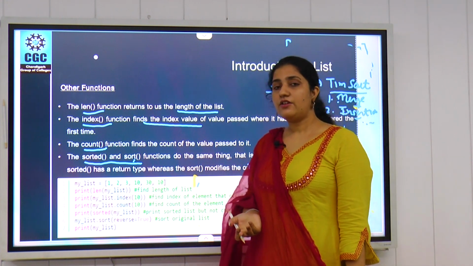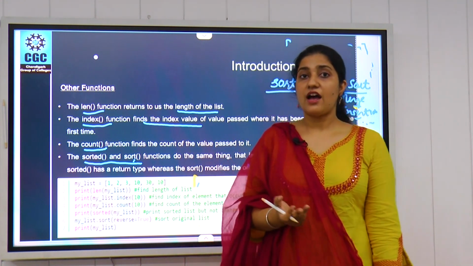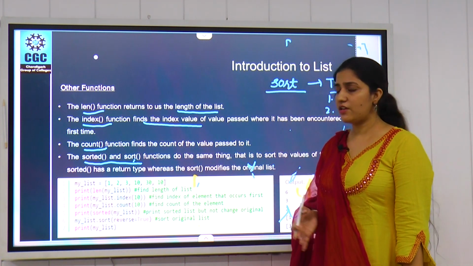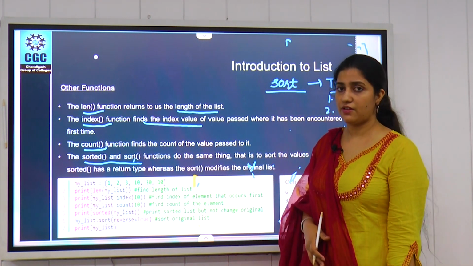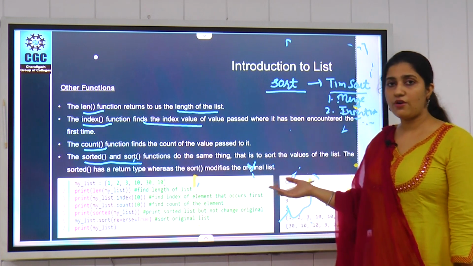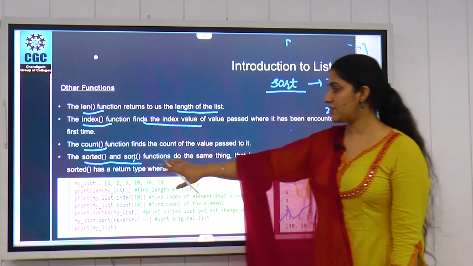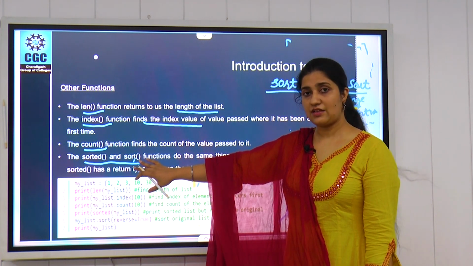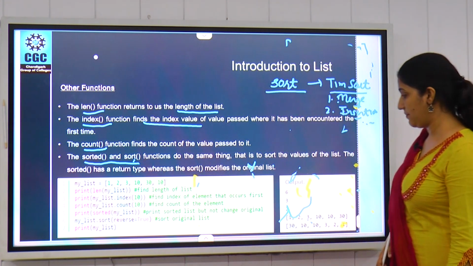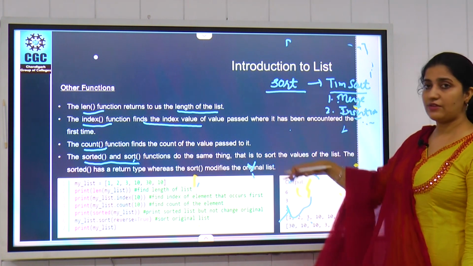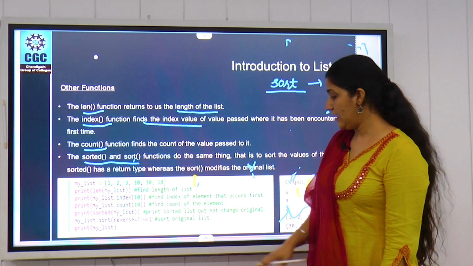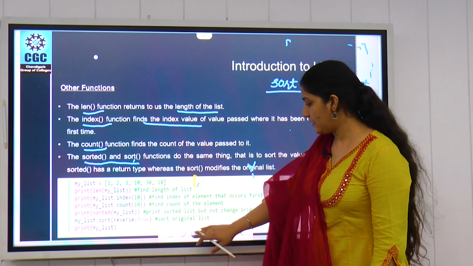But if you want to use some other algorithm, because we have a number of sorting algorithms in data structures, you can use any algorithm as per your convenience. But if you don't want to use any algorithm, we have this sort function in Python and we can use it directly to sort our data elements. So this is all about the other functions, or other operations, which we can perform on the list. So this is all about the list.